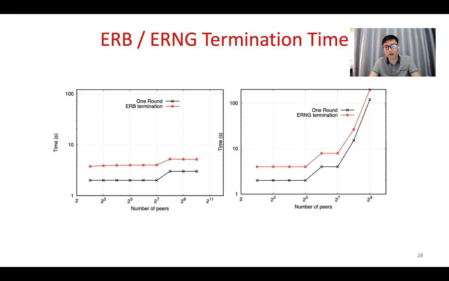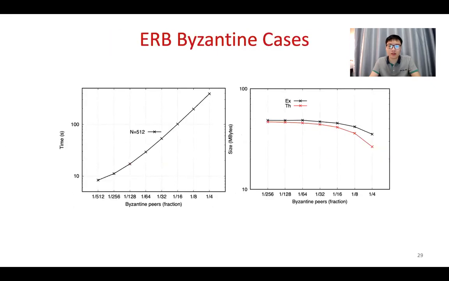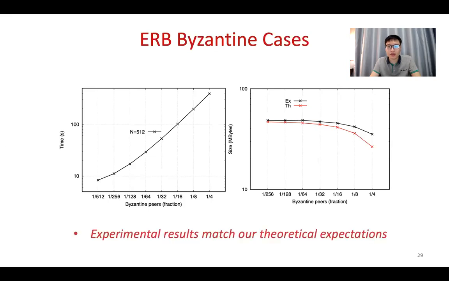For example, in the optimal case, they can just terminate in 2 rounds. So as you can see, the termination time is quite constant. Meanwhile, in the Byzantine cases, when we launch different Byzantine nodes performing maliciously, the time increased, but they still match our theoretical expectations. So basically, the protocol can really work in real world scenarios.